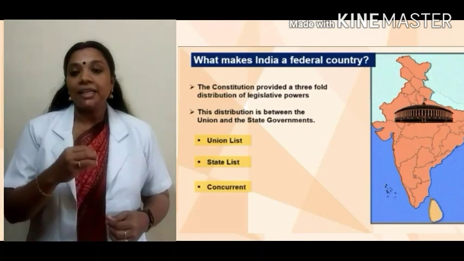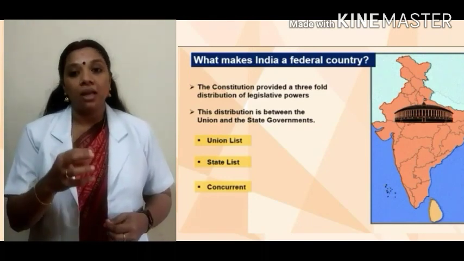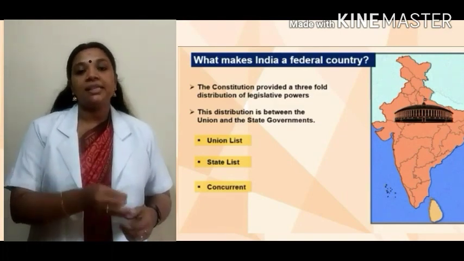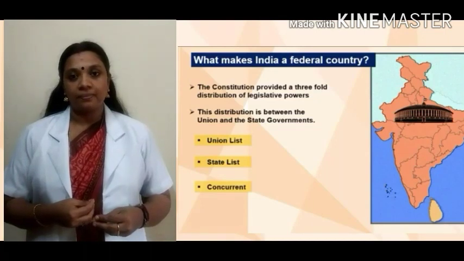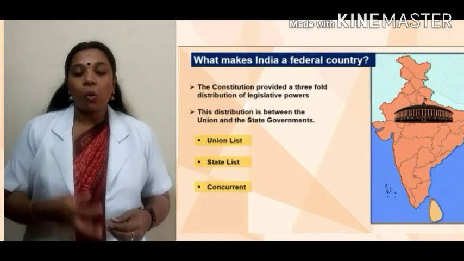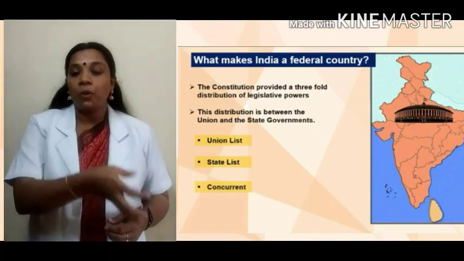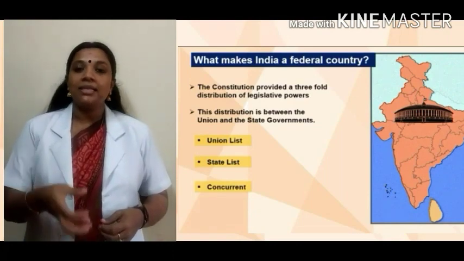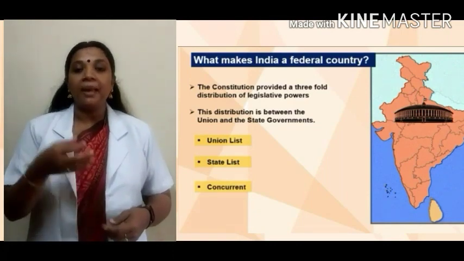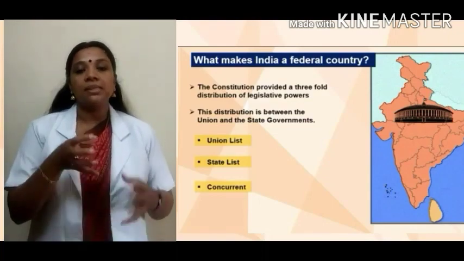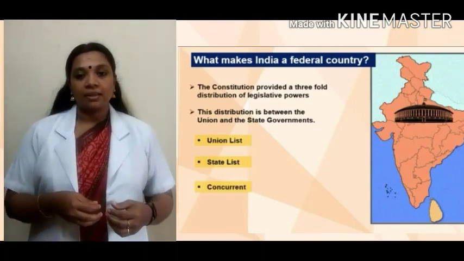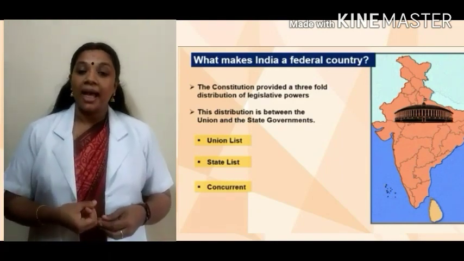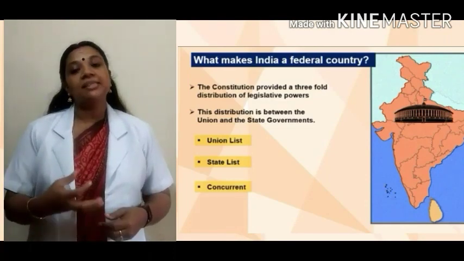And here, the legislative power means the power to make laws. The power distribution is here between the central and the state governments. We want to know how they are making the laws for both the central and the state government, and let us see how they prepared the laws. They mainly prepared this on the basis of certain lists. That includes the union list, state list, and concurrent list. Let's see in detail.